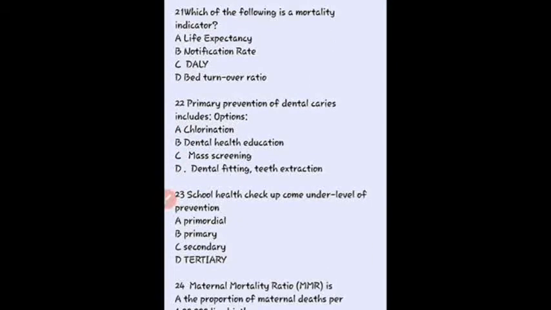Then primary prevention of dental caries includes, so here our right answer is dental health education. Okay, because mass screening is included in the secondary level of prevention and dental filling, teeth extraction is included in the tertiary level of prevention. School health checkup comes under which level of prevention? So here our right answer is school health checkup is included in the secondary level of prevention because it includes early diagnosis, treatment and screening.